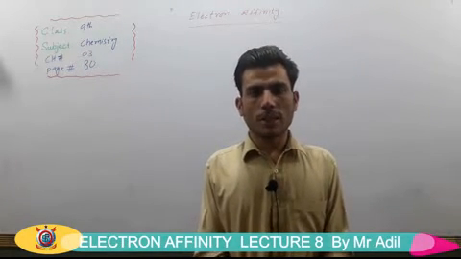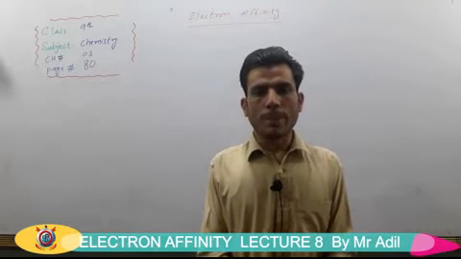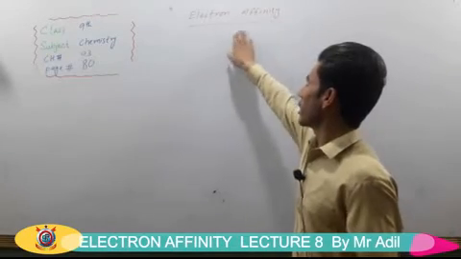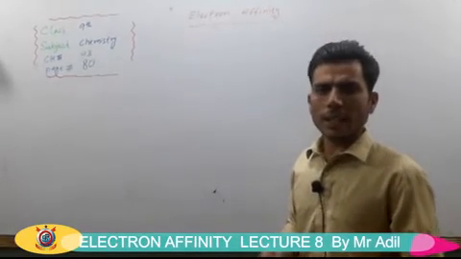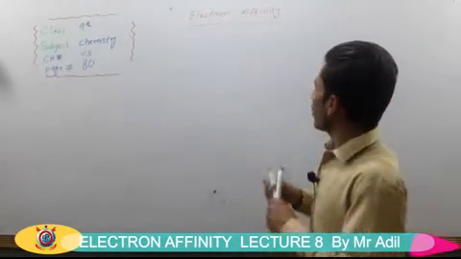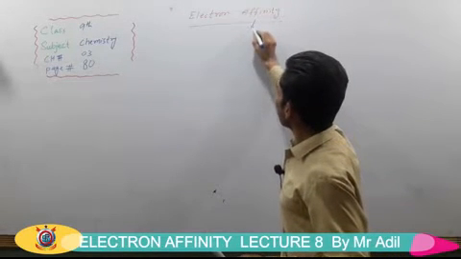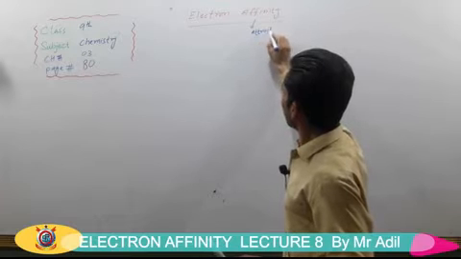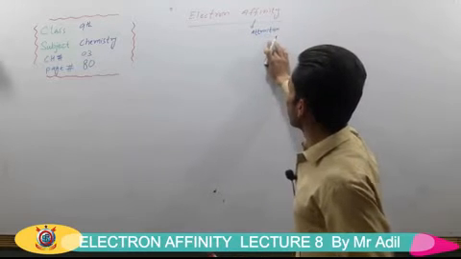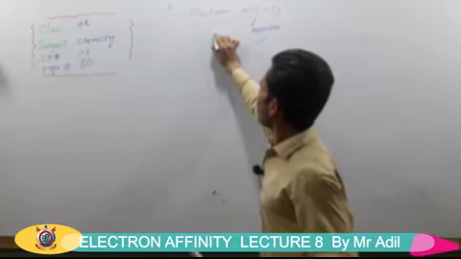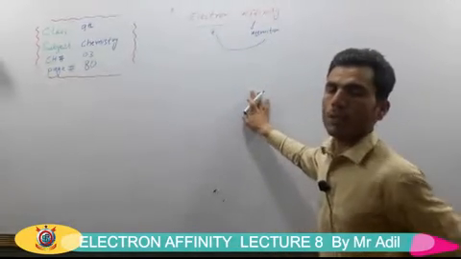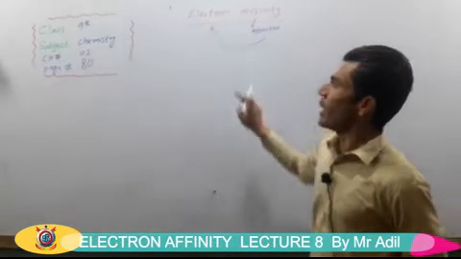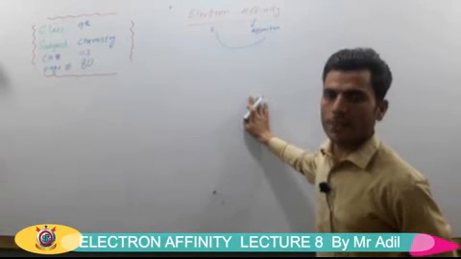Class 9th, subject chemistry, chapter 3, page 80, and today our topic of discussion is electron affinity. The word affinity means attraction. Attraction of what? Attraction of electron. So in simple words, we can say that attraction of electron is called electron affinity.